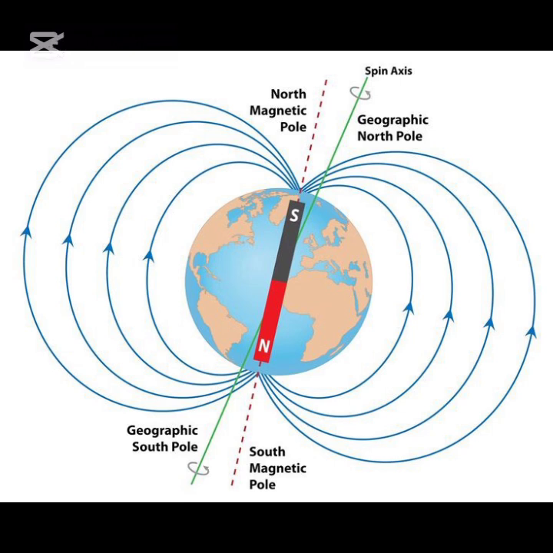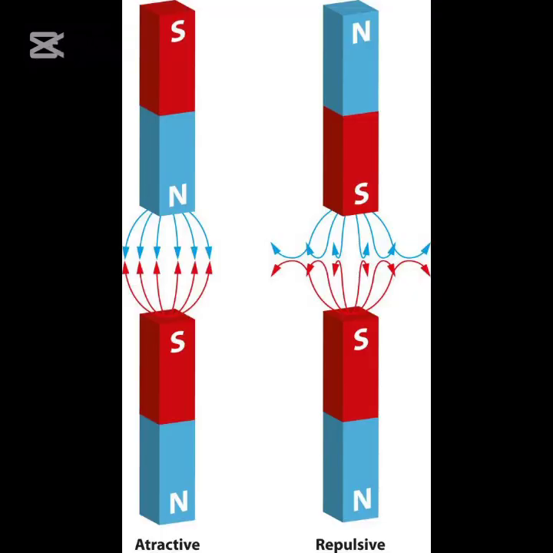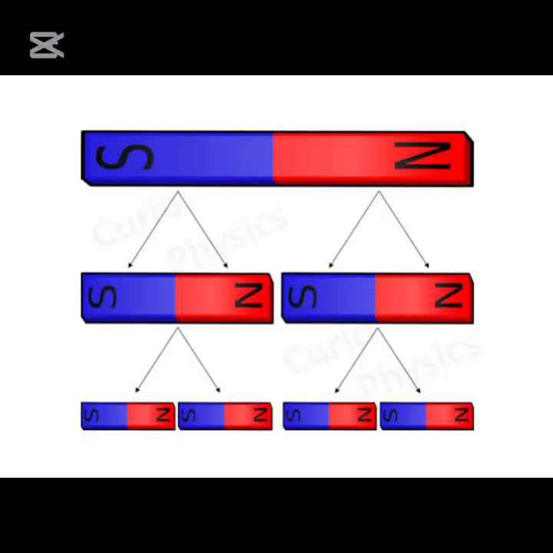Let's look at some properties of magnetic poles. 1. Like poles repel each other. 2. Opposite poles attract each other. 3. Magnetic poles always exist in pairs, meaning you cannot separate a single north or south pole. Even when a magnet is ground into pieces, each piece still possesses north and south poles. This is known as the principle of magnetic dipoles.